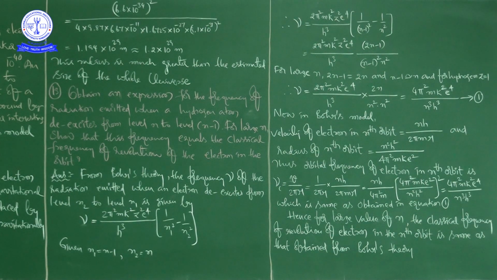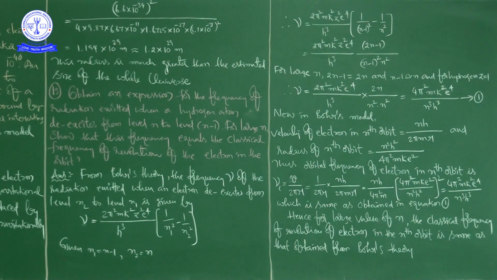So in this class we focused on two problems. In the first problem, that is like comparison, he is asking the possibilities regarding the radius of the first Bohr orbit when the atom is bound gravitationally. There we are getting the radius of the first Bohr orbit like 1.2 into 10 to the power of 29 meters. So this radius is much greater than the estimated size of the whole universe.